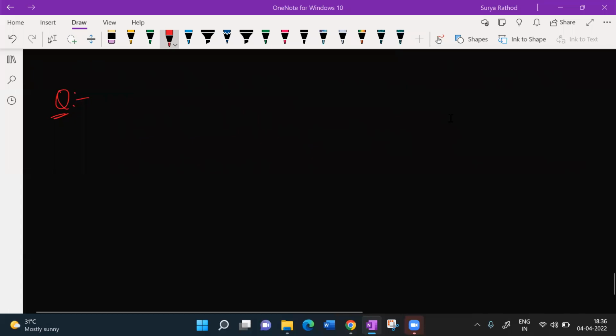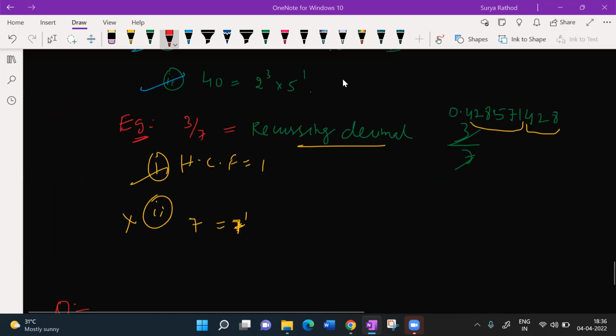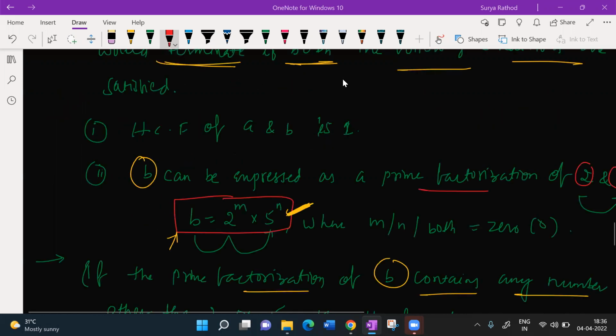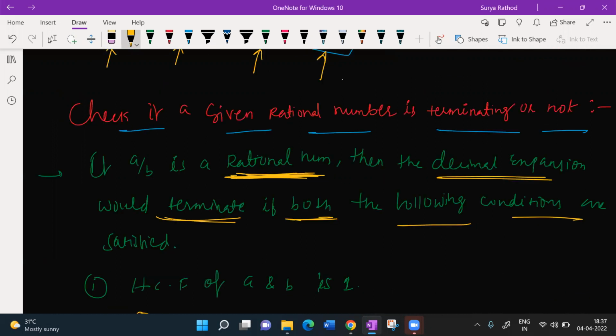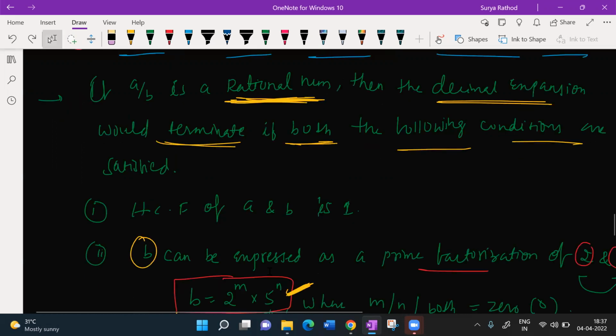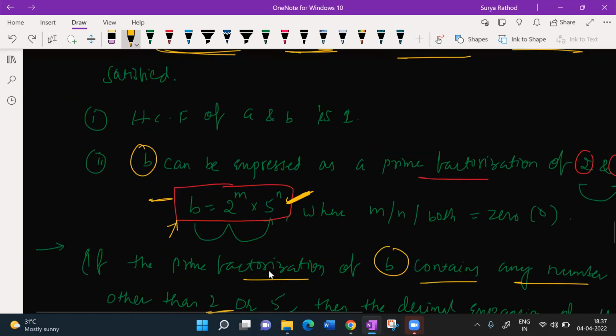Good. Perfect. So make sure that you all remember what I taught here, what we learned, what the concept was: check if a given rational number is terminating or not. What is the condition for that? The first condition is HCF must be 1 and the denominator part I must be able to write in the form of 2 to the power of m into 5 to the power of n. If I am able to write that, I could say it is a rational number with a terminating decimal.